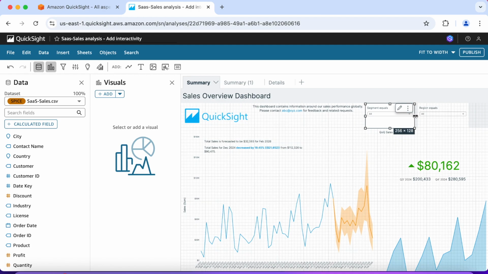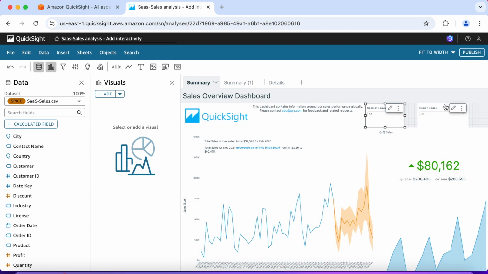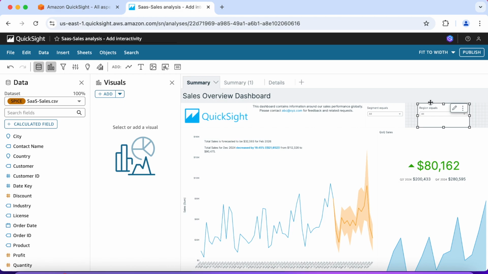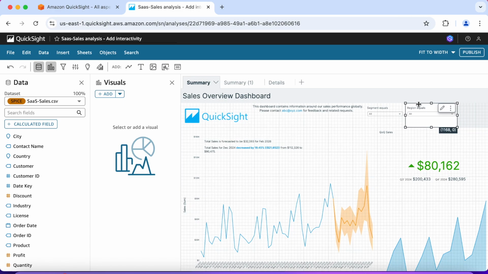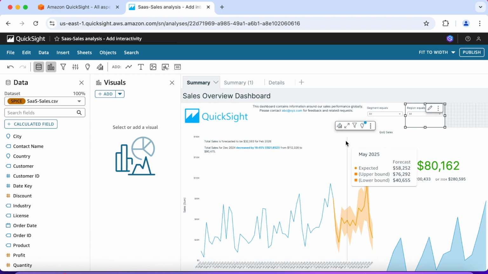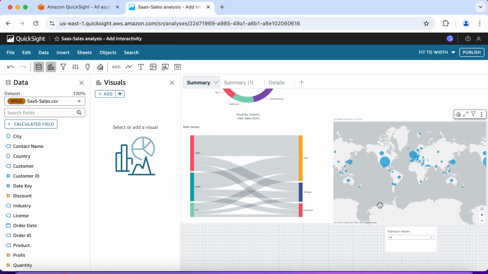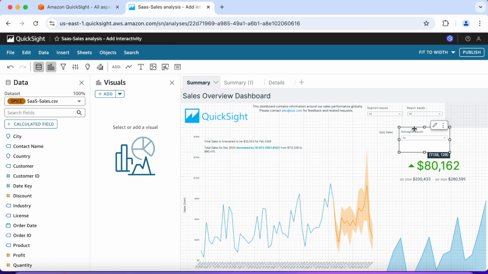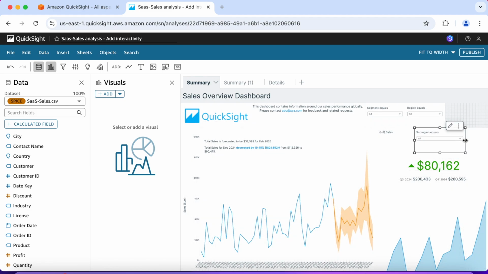Just making some adjustments. You get the idea when you run through this demo. You don't necessarily have to be as precise as I am, so maybe you'll get it right on the first shot, but okay, now let's drag up subregion. Make that adjustment.